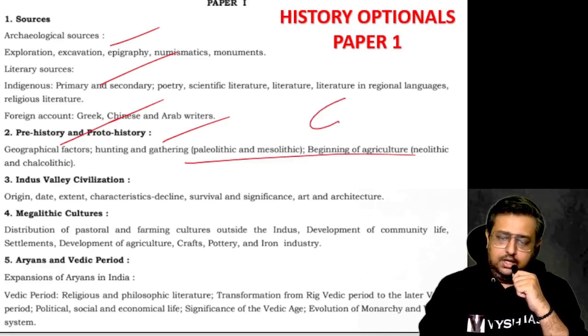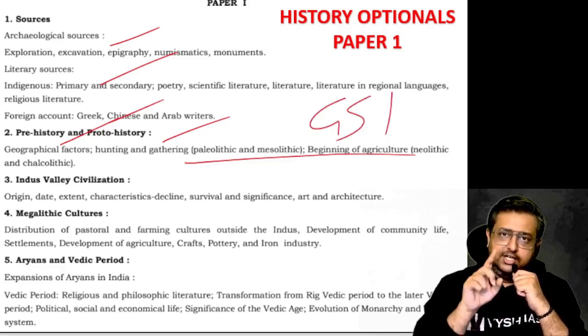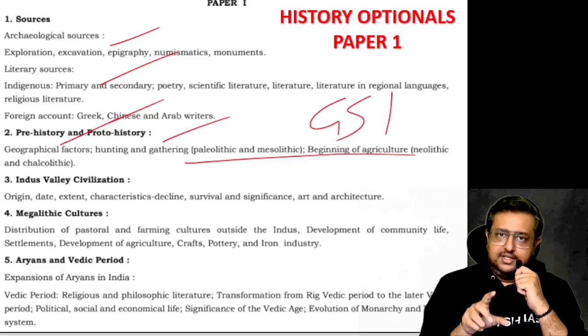People who are giving normal mains, for your GS1 I showed you, this much is not there. There you need to know only the cultural part of ancient medieval. Okay, so a normal student doesn't need all this, but a history optional student, see how much detailing he needs.